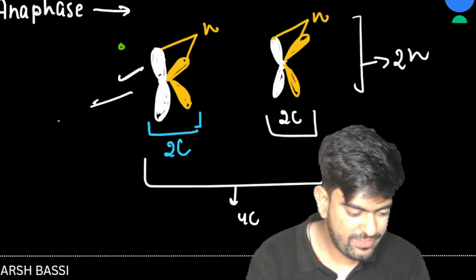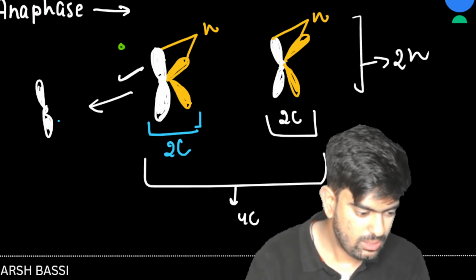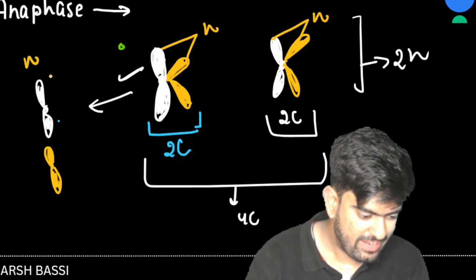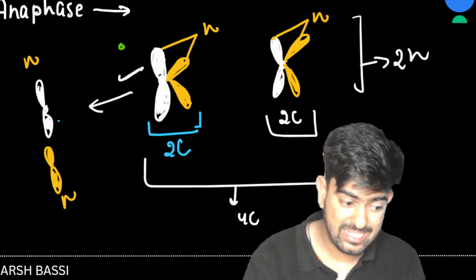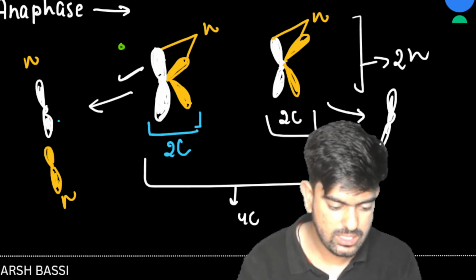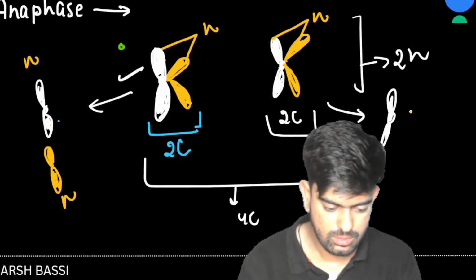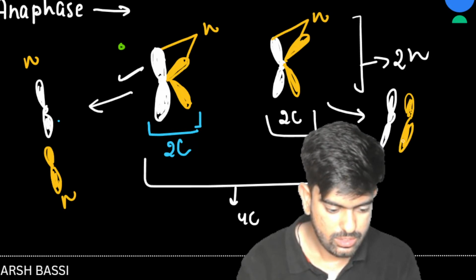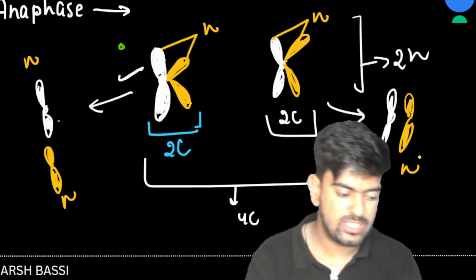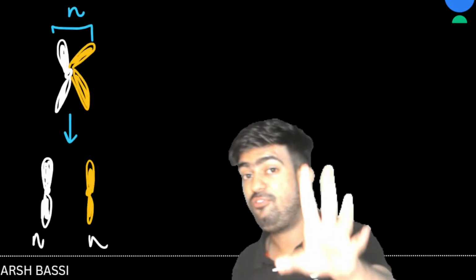This is how the chromatids in anaphase are going to divide. Let's come back here. This is going to divide like this, N and N. In a similar manner its homologous pair is also going to divide. This will also be like this, N and N. So now in the cell we have a total of 4N and 4C condition. So in anaphase we can have the 4N and 4C condition.